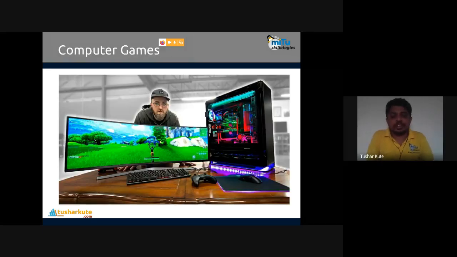Computer gaming also has data science today. It is connected with machine learning and artificial intelligence algorithms that add some interactivity, some thrill, to the game.